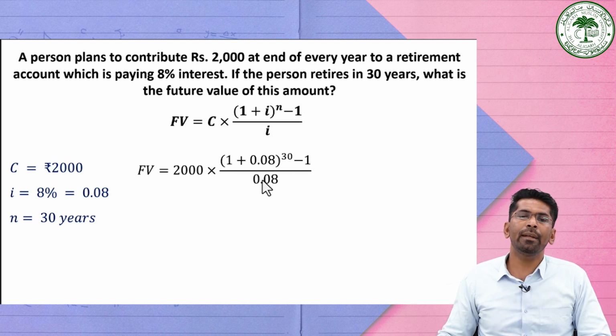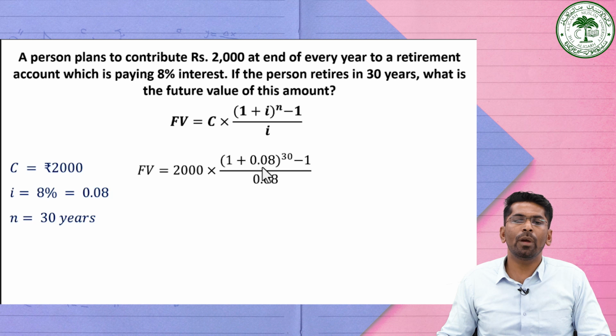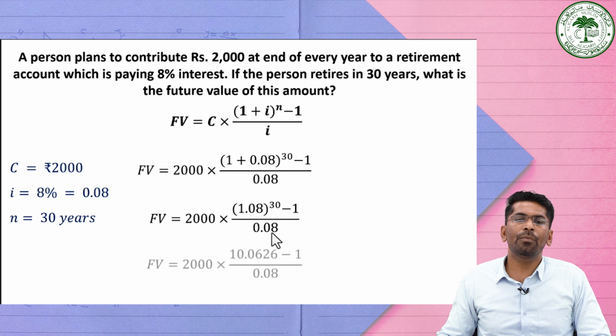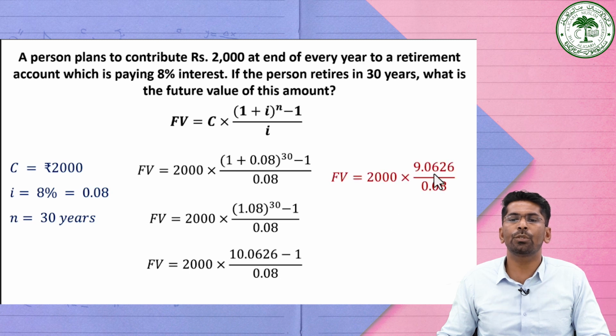If you go for simplifying it, then it is 1 plus 0.08. It will become 1.08 raised to the power 30. Then if you calculate the value of 1.08 raised to the power 30, which is equivalent to 10.0626, minus 1, divided by 0.08. Then subtracting 1 from 10.0626, it will become 9.0626 divided by 0.08. And if you go for dividing these two terms, then it will become 113.2825.